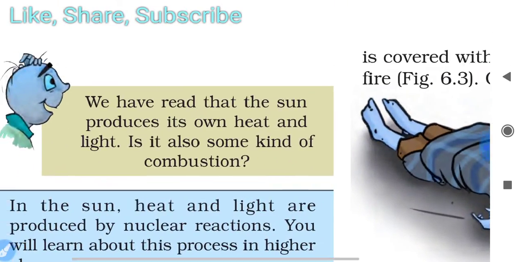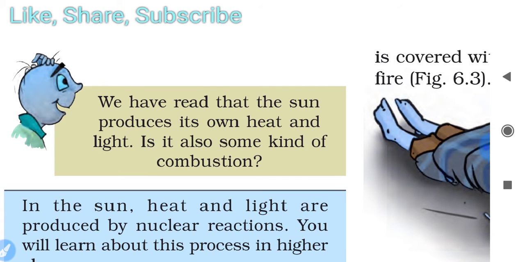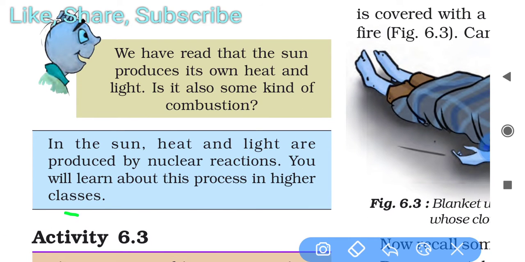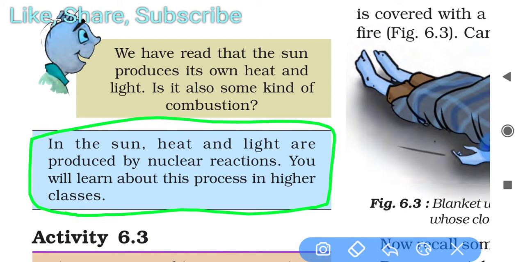So then, Buzo has one question there. We have read that the sun produces its own heat and light. It is also some kind of combustion. Okay, so what is the answer for that? In the sun, heat and light are produced by nuclear reactions. Okay, you will learn about this process in higher classes.